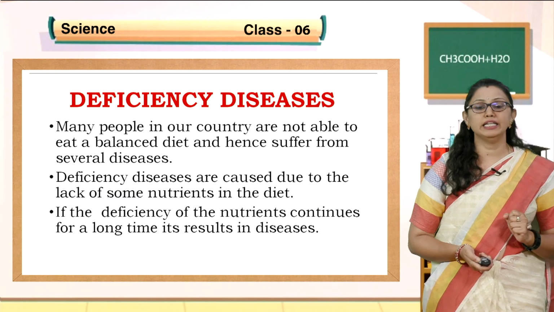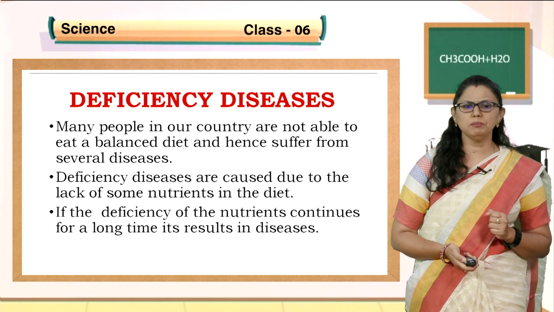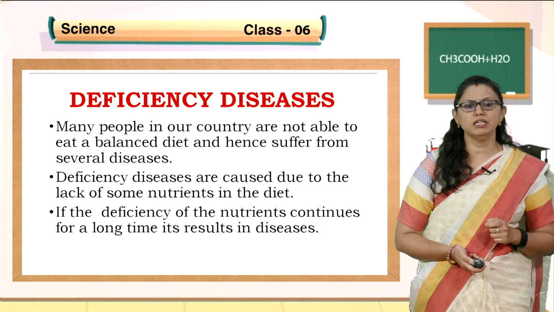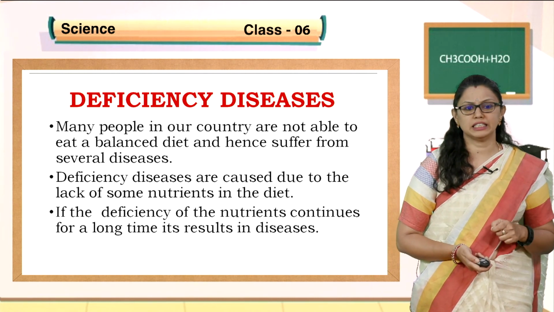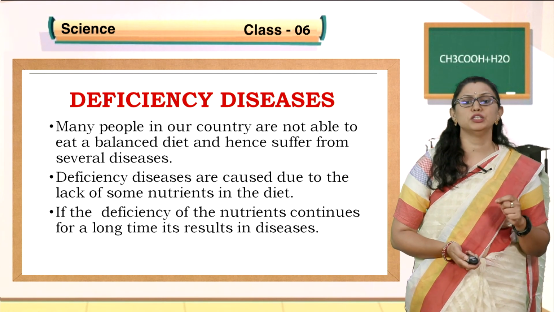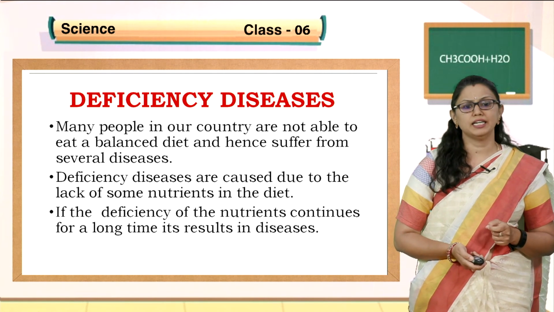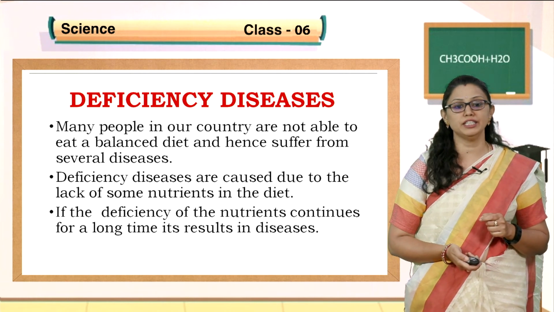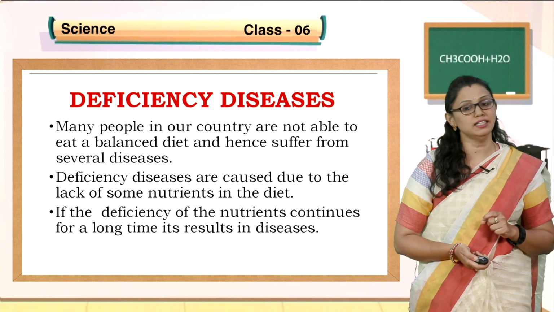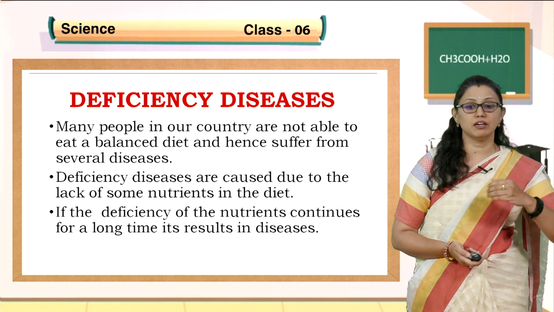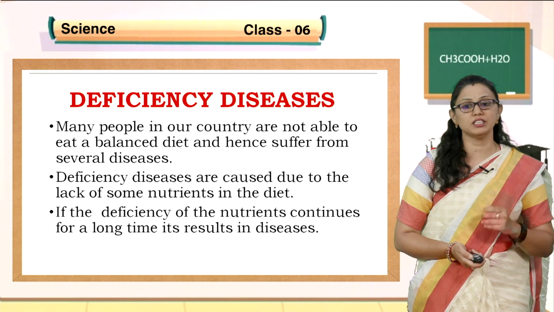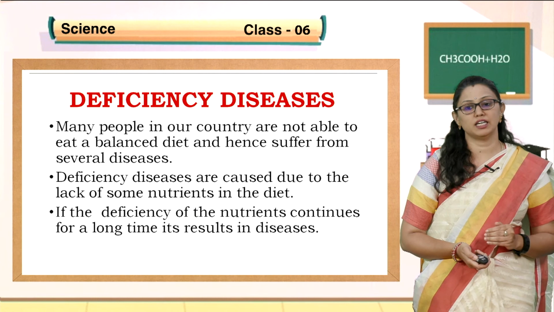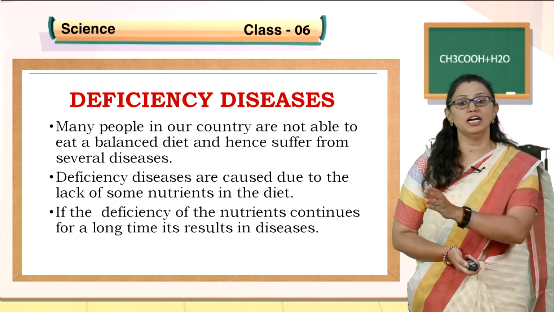Next we will come to deficiency diseases. Many people in our country are not able to eat a balanced diet and hence suffer from several diseases, correct? Deficiency diseases are caused due to the lack of some nutrients in the diet. If the deficiency of the nutrients continues for a long time, it results in diseases. So, if they are not able to get the diets which I am telling in proper adequate quantities, that leads to diseases. So, deficiencies lead to diseases, children.